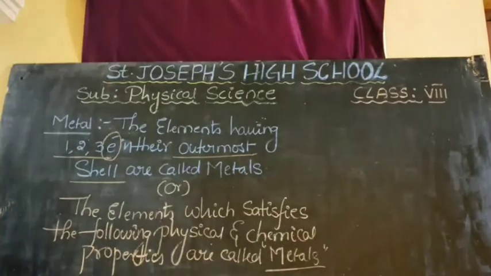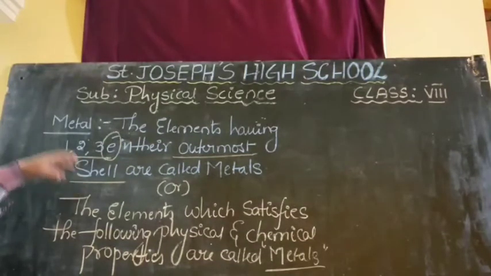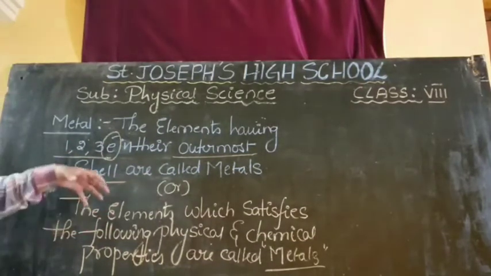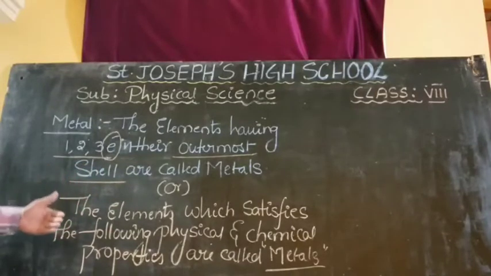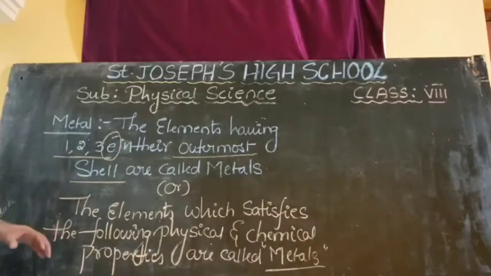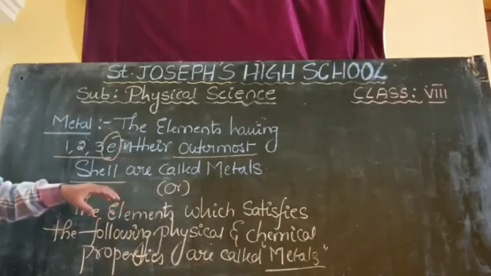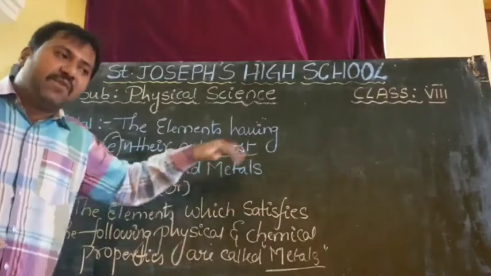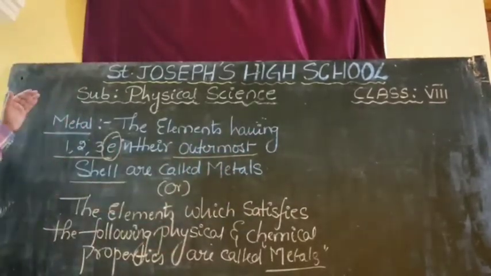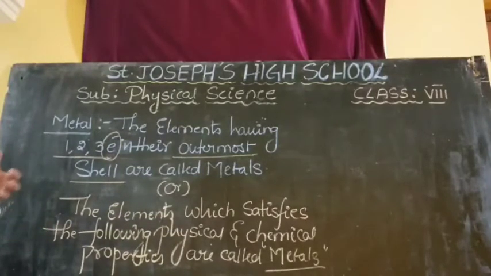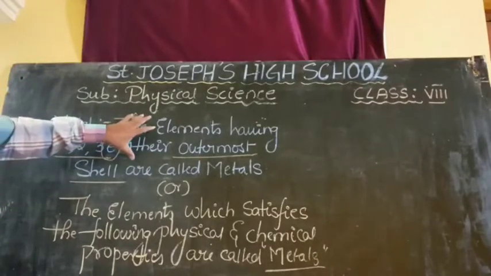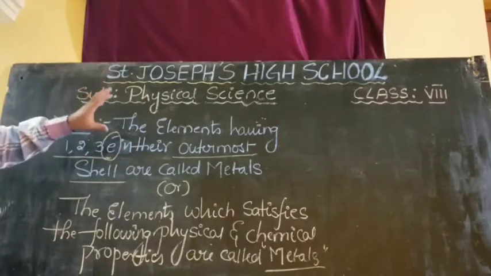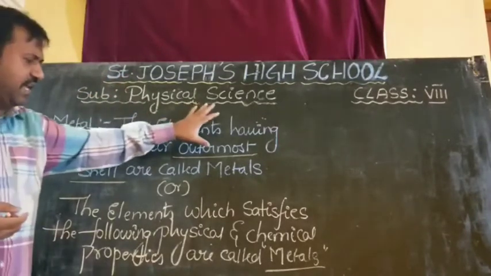So what are we learning? What is the simple definition we are giving? Whichever elements satisfy the physical and chemical properties, we are going to discuss those physical and chemical properties now. If the elements satisfy them, we will call it a metal. If not, we will call it a non-metal. Simple definition. So what are the physical properties, sir? Now we are going to discuss one by one. Regarding this definition, don't keep it in your mind. When you go to higher classes, you will learn it clearly.